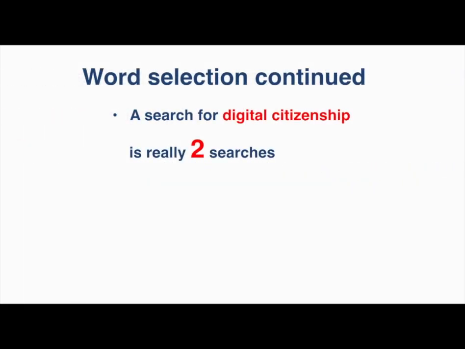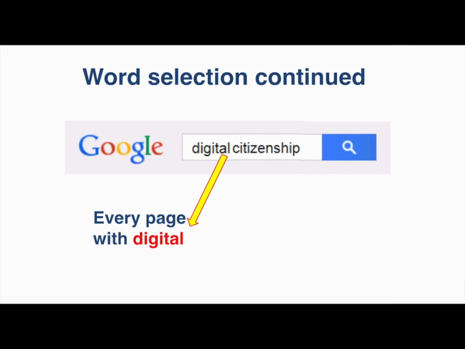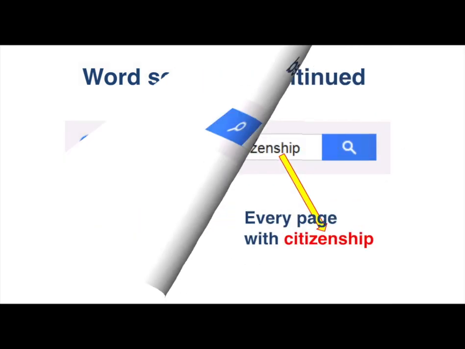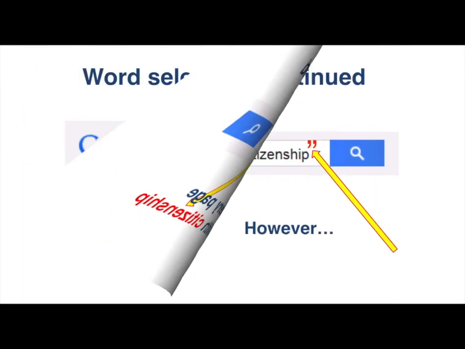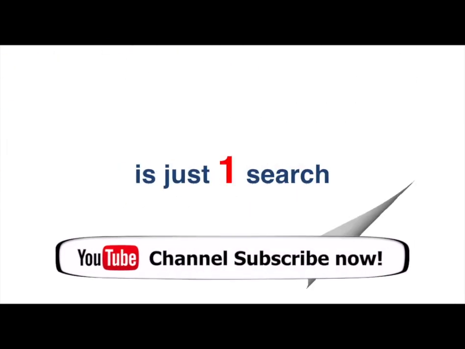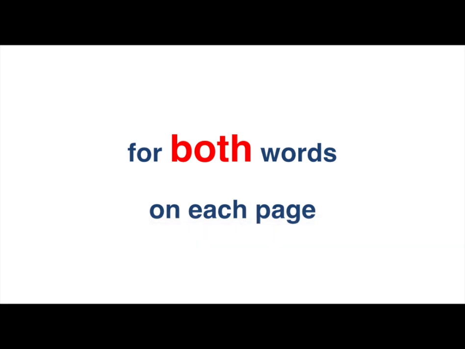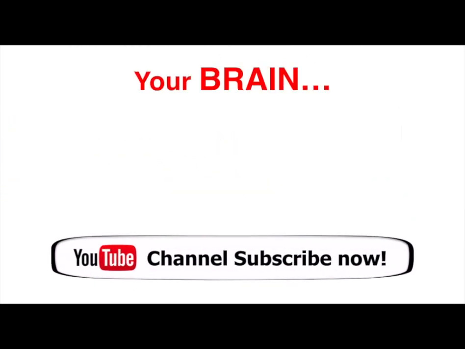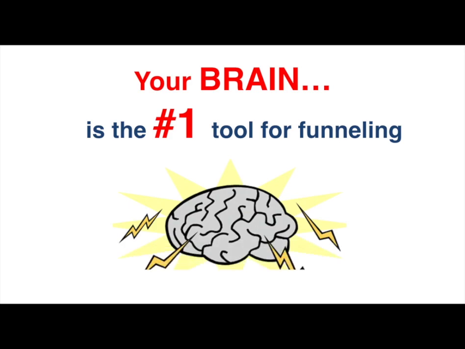Word selection continued. A search for digital citizenship is really two searches: every page with digital and every page with citizenship. However, if you put in these quotation marks, it's just one search for both words on each page. And remember, your brain is the number one tool for funneling.